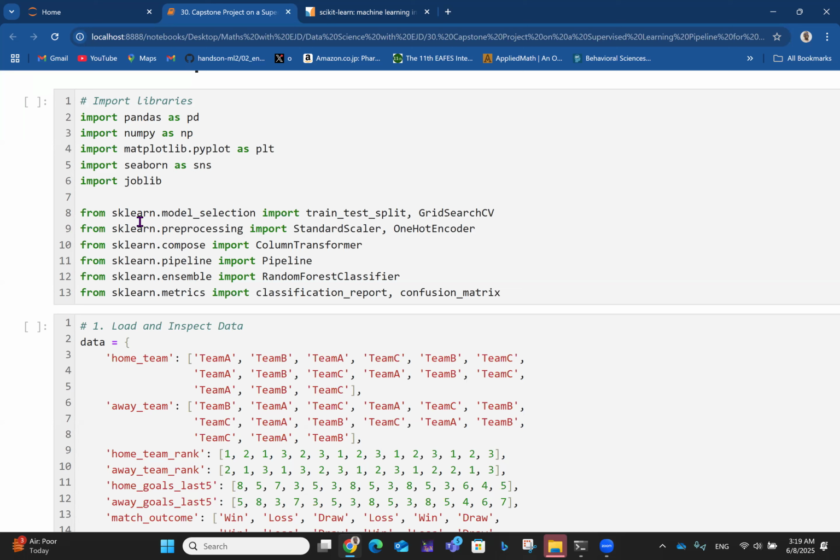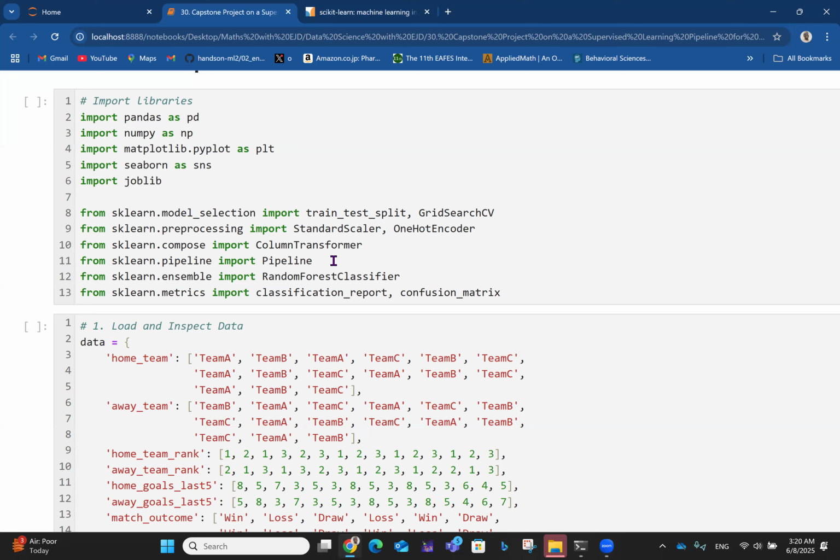And of course, from experience, the best model we've seen for classification jobs is the random forest classifier, right? So first, you want to import the necessary libraries, the fundamentals: pandas, numpy, matplotlib, seaborn, then joblib, because you want to save your model later for deployment. Then for the actual machine learning, you need all the scikit-learn stuff. You need the train test split. Since you're going to do hyperparameter tuning, you need grid search, randomized search, and cross validation.